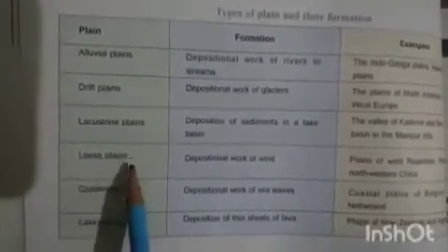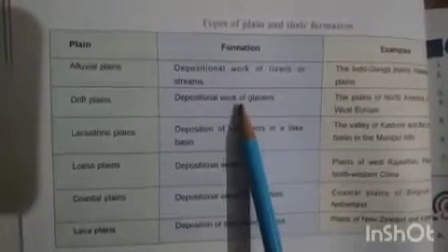Here are the names of plains: alluvial plains, drift plains, lacustrine plains, loess plains, coastal plains and lava plains. Now how are they formed? Alluvial plains are formed due to the deposition work of rivers and streams. Drift plains are formed due to deposition done by glaciers. Lacustrine plains are formed by deposition of sediments in a lake basin.